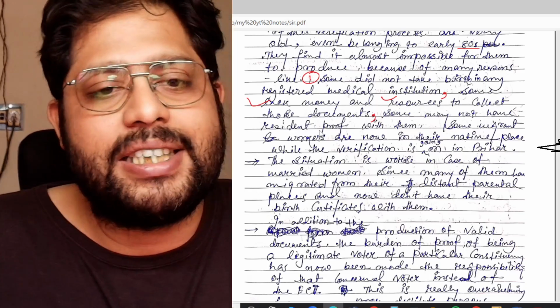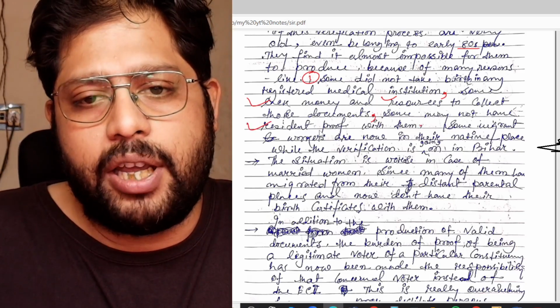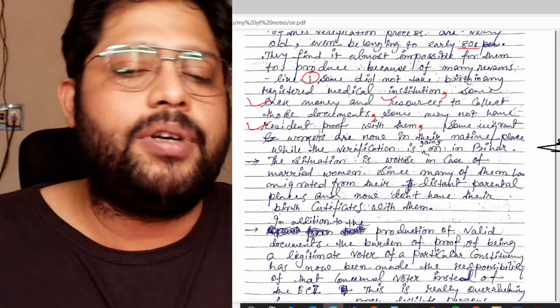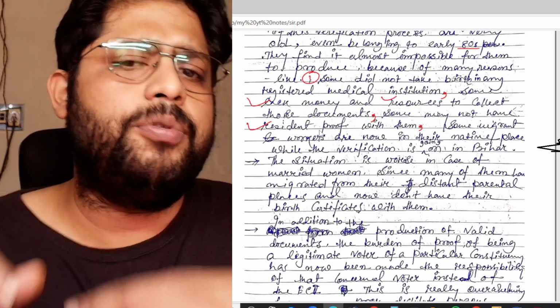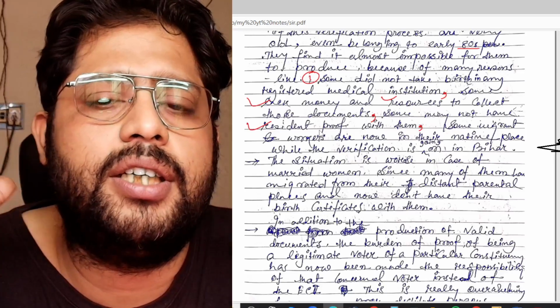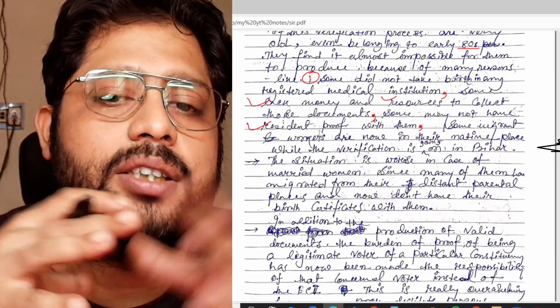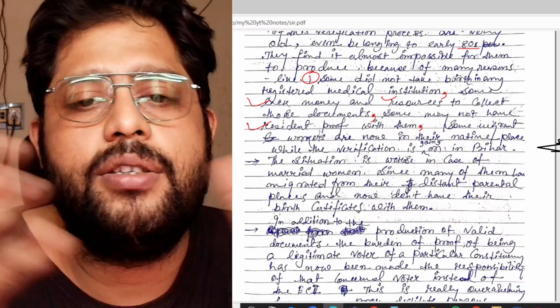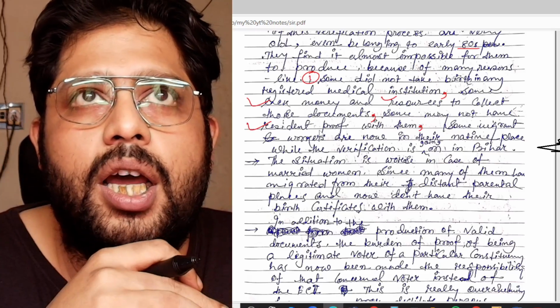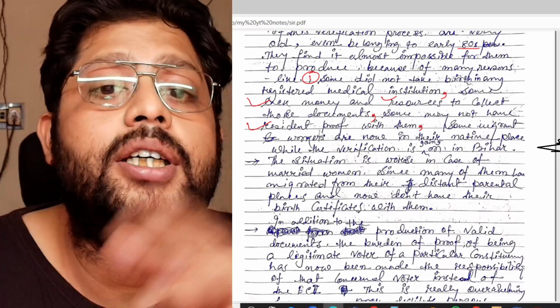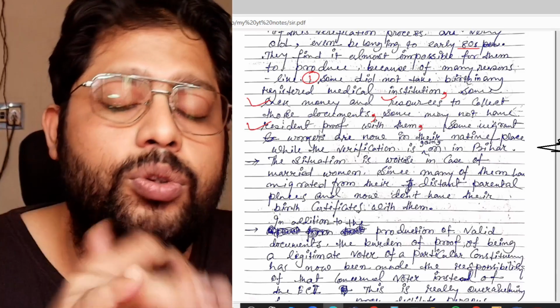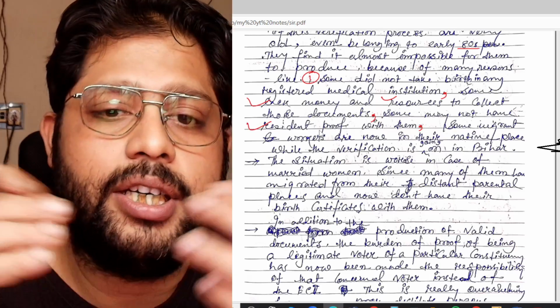Some may not have resident proof with them. It also happens because people used to live in joint families, and after the death of their father or parents, they sometimes don't register, or pass on the names of their properties to their progeny in a legal manner.